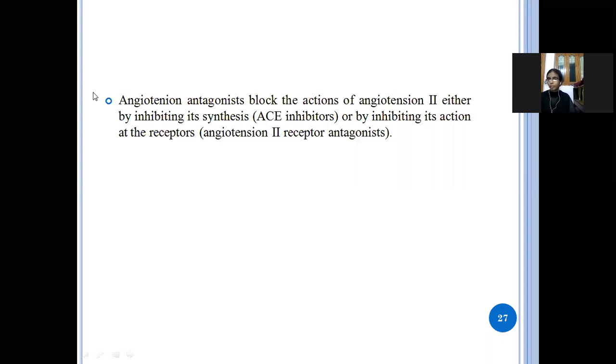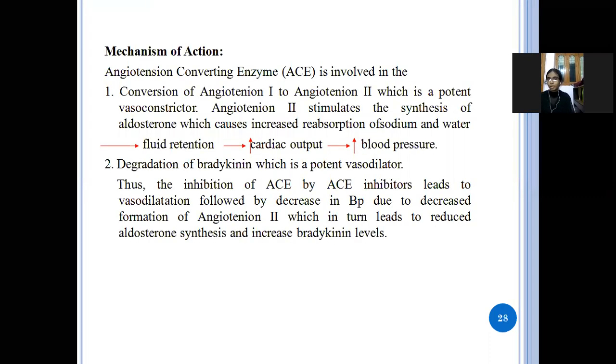Here, ACE means angiotensin converting enzyme.